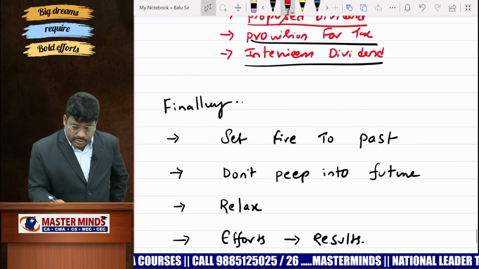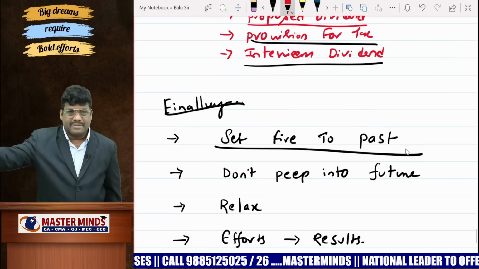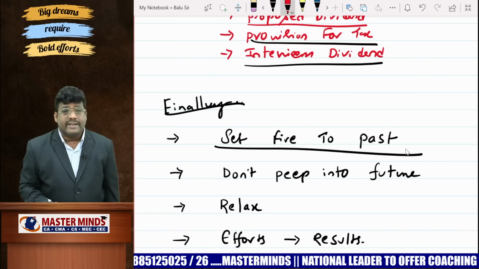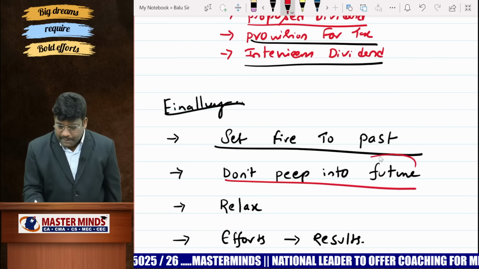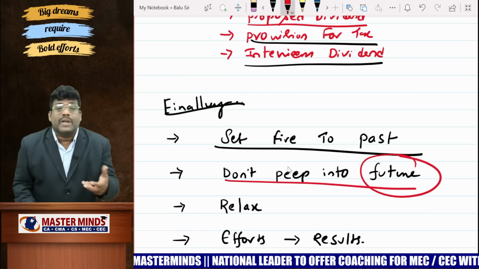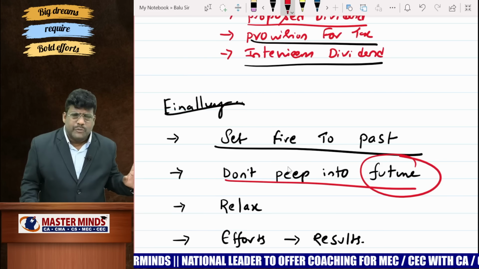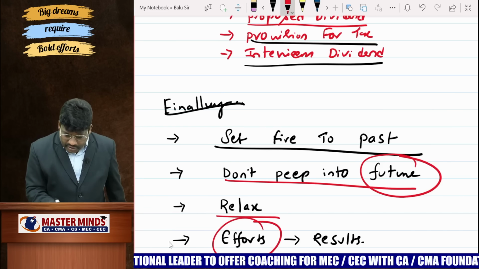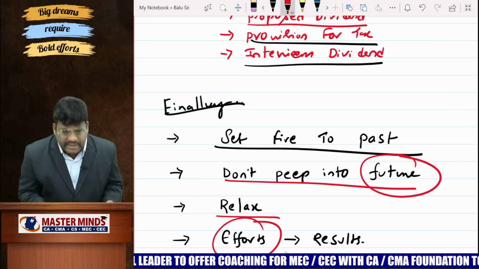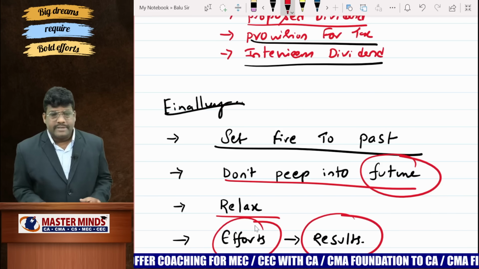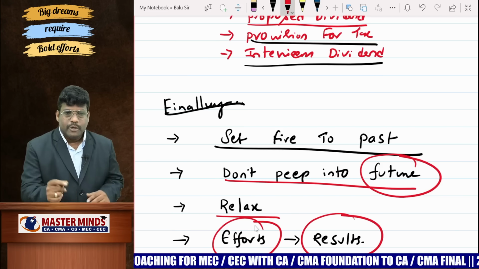What finally I would like to say, finally, set fire to your past. Hey, what happened to yesterday's exam? Leave it, yaar. You concentrate only on this. So set fire to it, and don't peep into the future, and don't think about the future that, hey, if I don't write the exam properly, what will happen? That is also not your job. Live in the present, relax. You put in effort, you write the exam, you will get the results, because best people always get best results because you are the best.